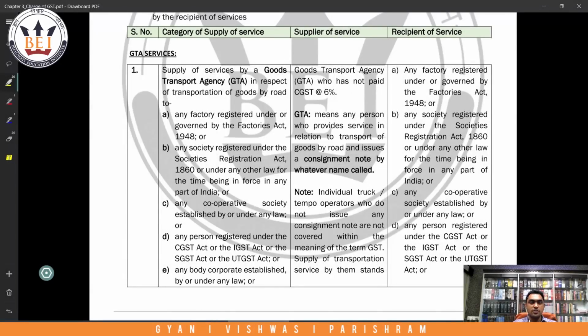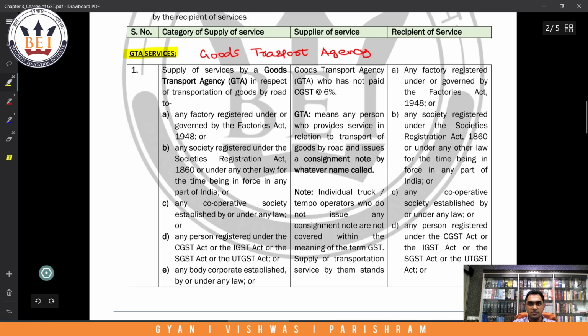So let us continue our discussion on reverse charge mechanism. Today we will be discussing the GTA services. What is GTA? Goods Transport Agency. Now before proceeding further, first let us try to understand what does GTA mean.